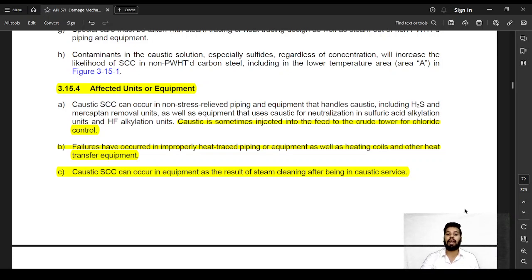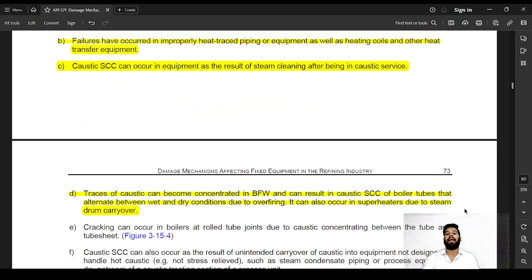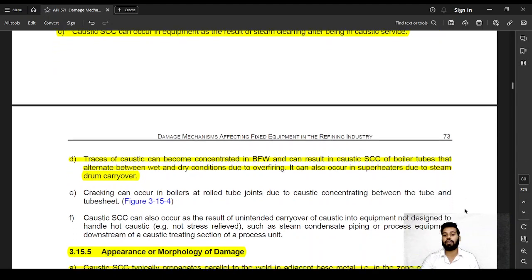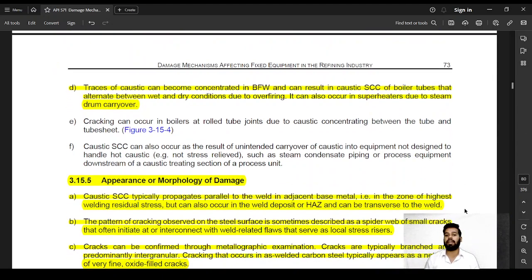Caustic stress corrosion cracking can occur in equipment as a result of steam cleaning after being in caustic service. Traces of caustic can be concentrated in boiler feed water and can result in caustic stress corrosion cracking of boiler tubes that alternate between wet and dry conditions due to overfiring. It can also occur in superheaters due to steam drum carryover.